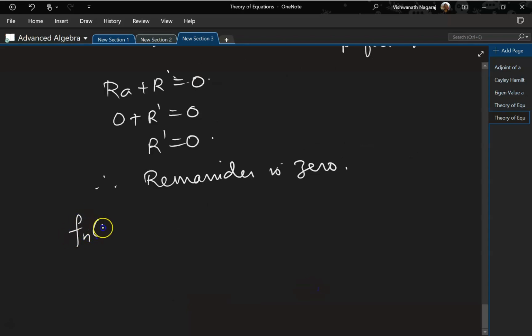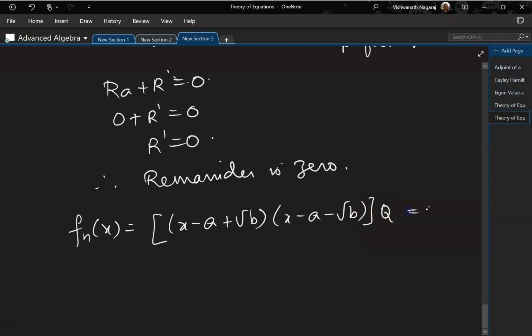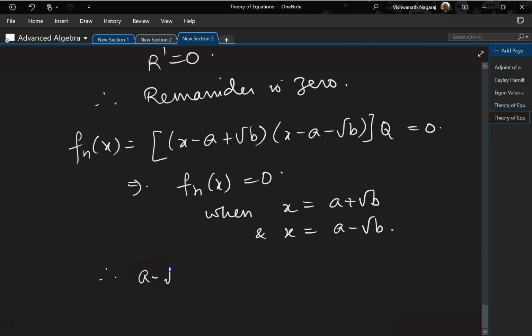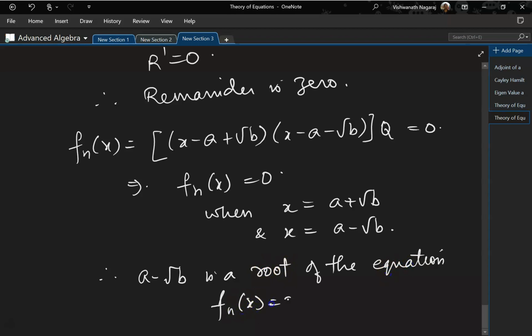So we can write fn x equal to x minus a plus root b times x minus a minus root b times the quotient is equal to 0, which implies that fn x is equal to 0 when x is equal to a plus root b and x is equal to a minus root b. Therefore, a minus root b is a root of the equation fn x equal to 0, right?